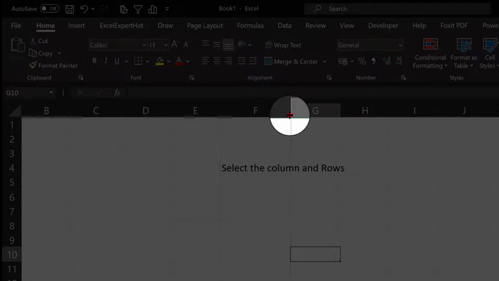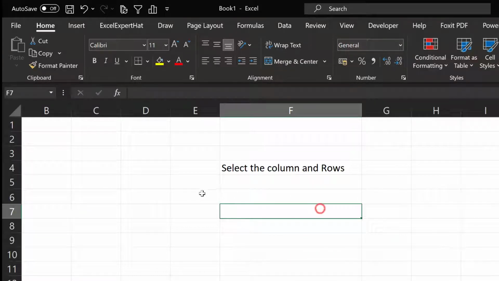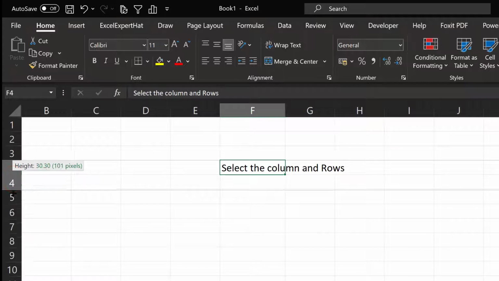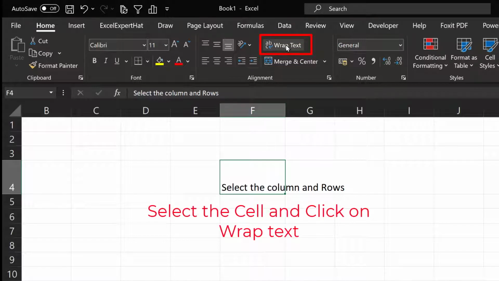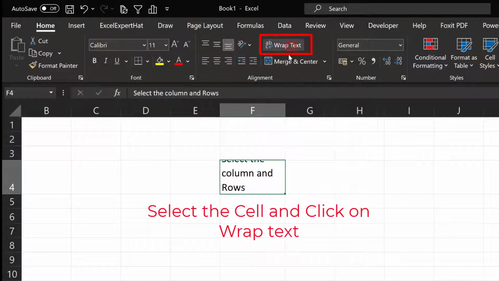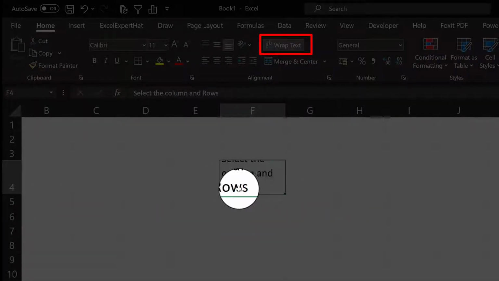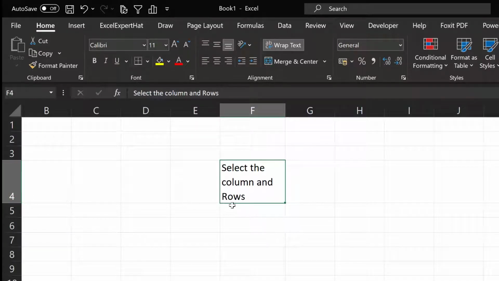Same way, sometimes guys, you need to adjust the row height. How to adjust the row height? Even if I pull this row length, or you can say height, I still could not adjust the text in between the cell. So how to adjust it? In that case, we need to wrap the text. How to wrap the text? Just click on the wrapping and you will see the text has been wrapped into the cell. Double click on the corner of the row and you will see the text has been adjusted. So this way guys, we can adjust column and row width according to the data inside the cell.